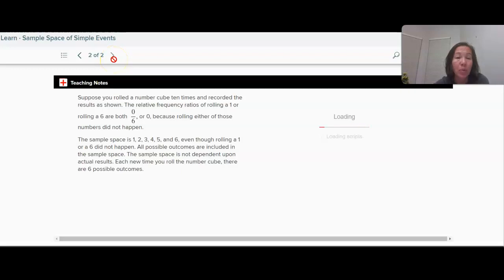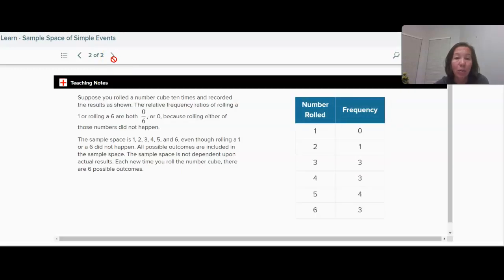So suppose we roll a number cube 10 times and recorded what we get. Here's all of our 10 tosses, and one time we got a 2, 3 times we got a 3, and so on and so forth. Then the relative frequency of rolling a 1 or rolling a 6, oh, in the book, in the book this is a 0. They have different numbers in the book than here. So look at the numbers in the book, ignore these numbers, use the ones that they have in the book on page 529. The relative frequency for both of these, we didn't get a 1 at all, so the 0 out of 6.